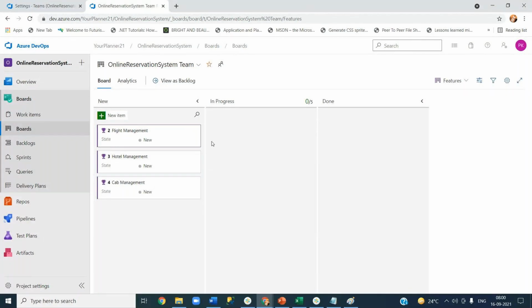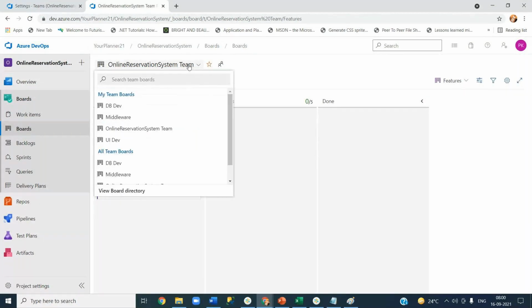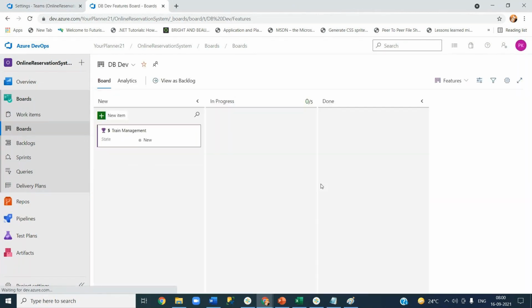What does it mean? It means that the requirements being shown in these Kanban boards are driven by the area path. Now if I go to dbdev, earlier it was showing empty. Now you can see train management because the dbdev team is part of the area path called dbdev. That's why it is showing me. Now at least you understand how the requirements are driven in terms of categorization in the Kanban boards. Any doubts?